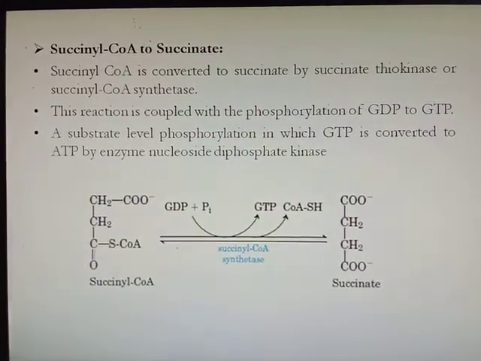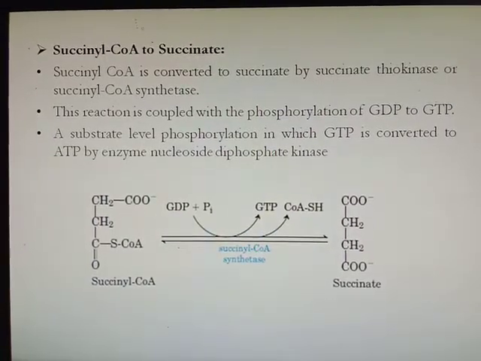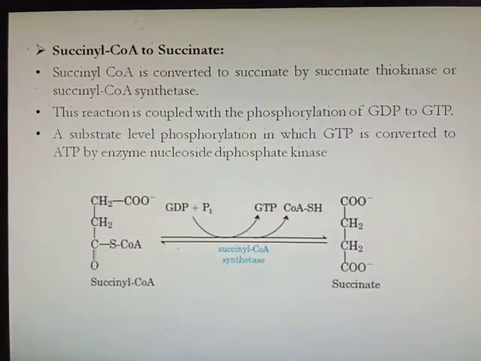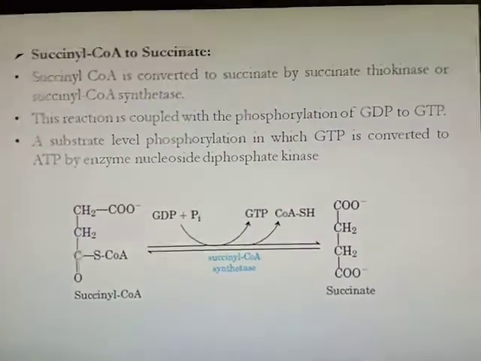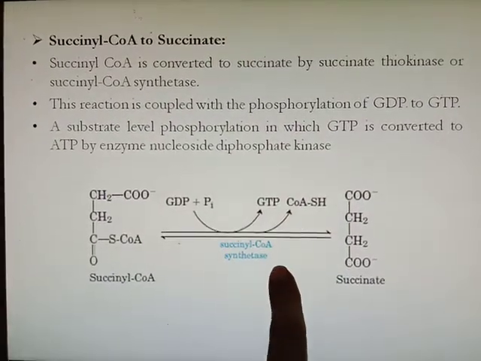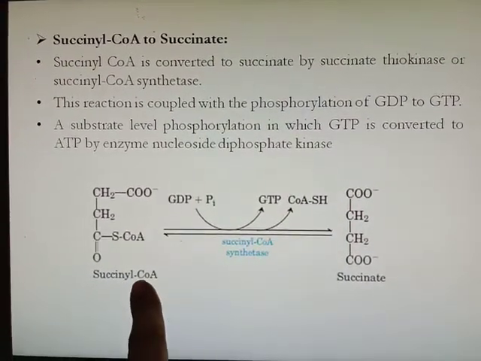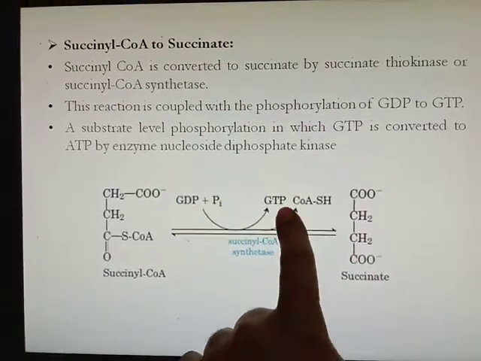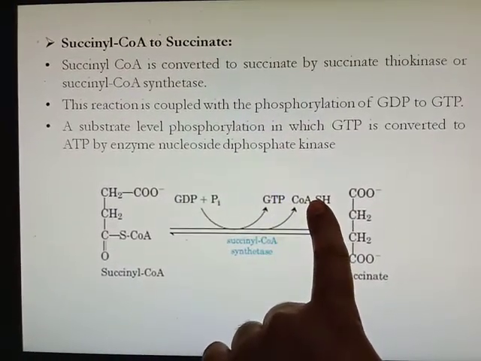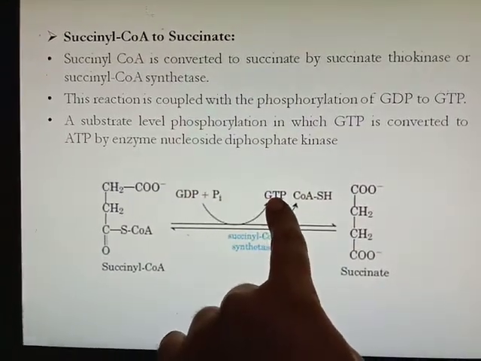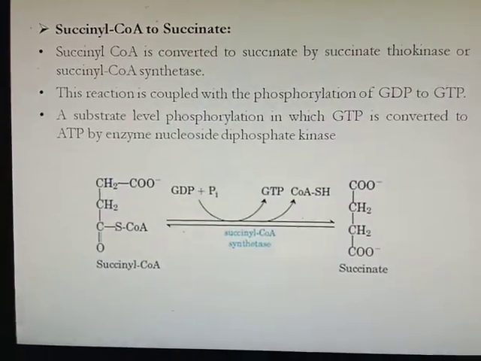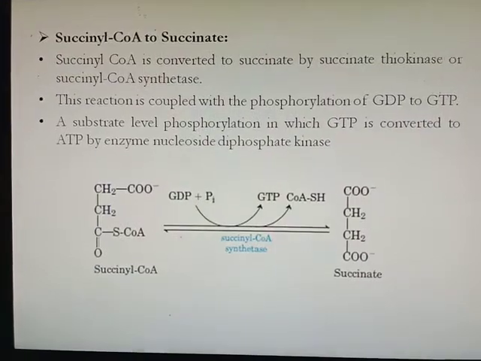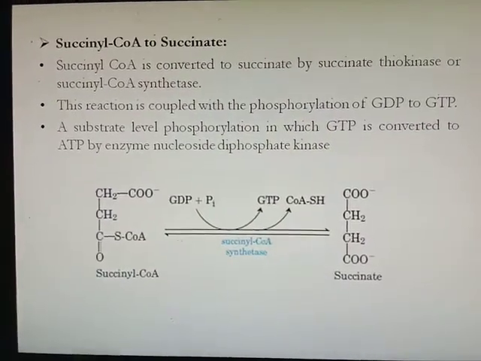Further, this GTP is converted into ATP by the enzyme nucleoside diphosphate kinase. So succinyl coenzyme A synthetase converts succinyl coenzyme A to succinate, GDP is converted into GTP and coenzyme A is removed.